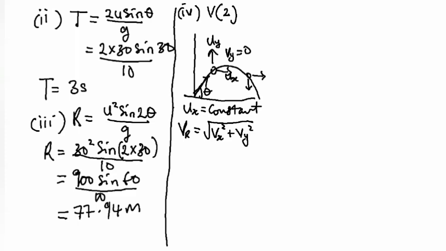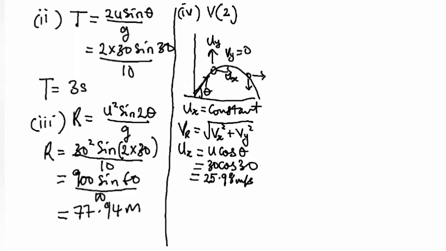For the horizontal component, U subscript X is given by the relation U cos theta. That is 30 cos 30, which will give you 25.98 meters per second.